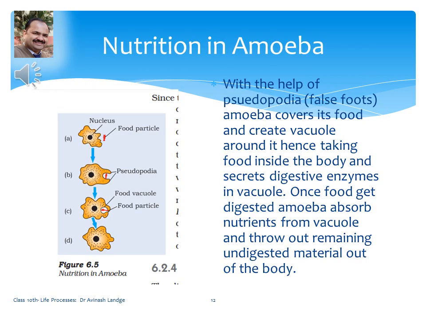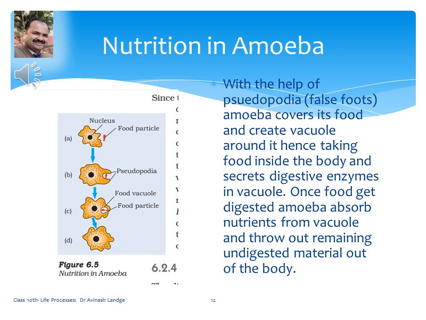Here is an example of holozoic nutrition in amoeba. With the help of pseudopodia, as you can see in the figure, false feet, the amoeba covers its food and creates a vacuole around it, hence taking food inside the body, and secretes digestive enzymes in the vacuole.